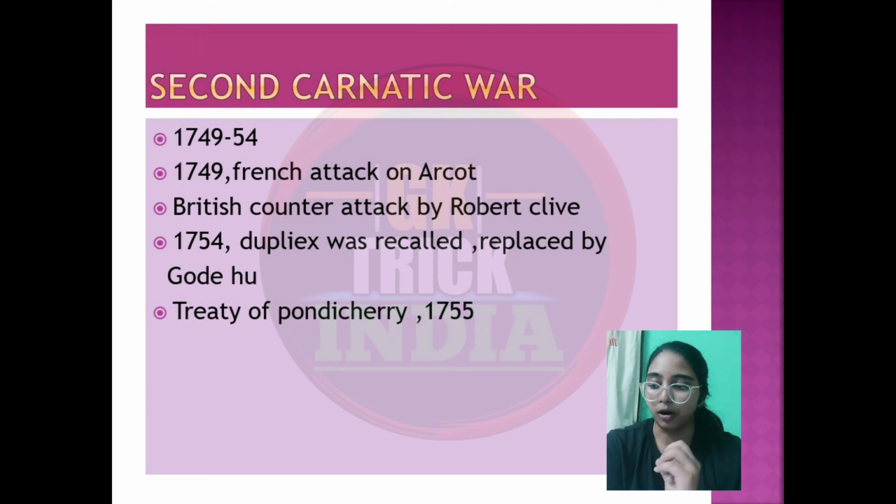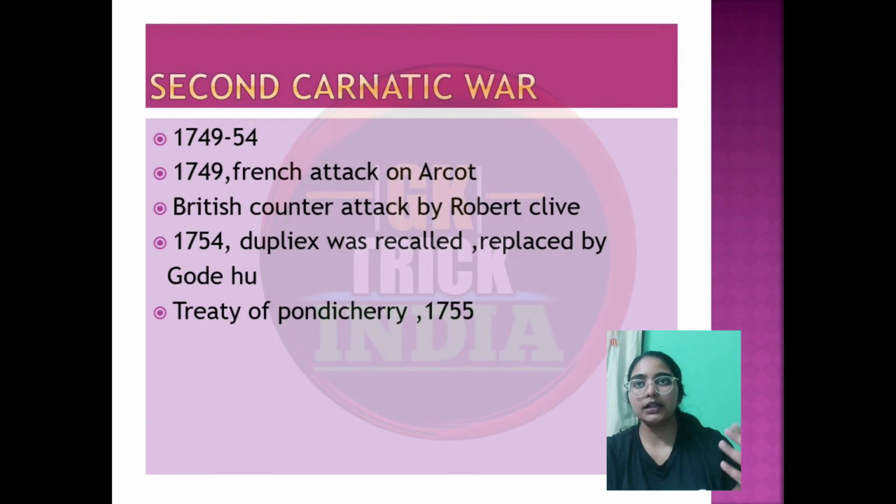In this second war, that is in 1749, the French attacked Arcot, which was the capital of Carnatic during that time, and the British counterattacked. It was led by Robert Clive. What happened is the French started interfering in the wars of succession. Instead of just taking over the trade, they were coming in between the political powers and interfering in the succession.